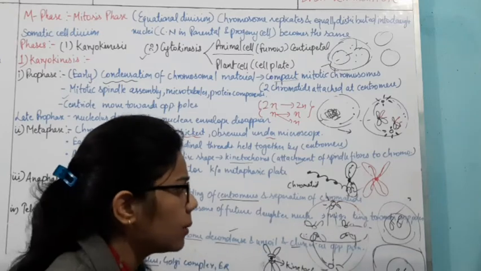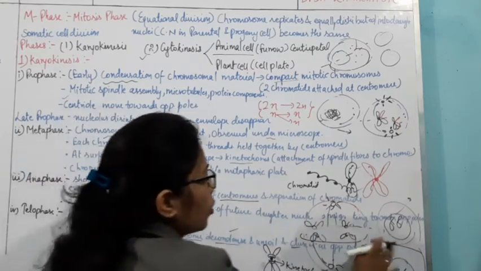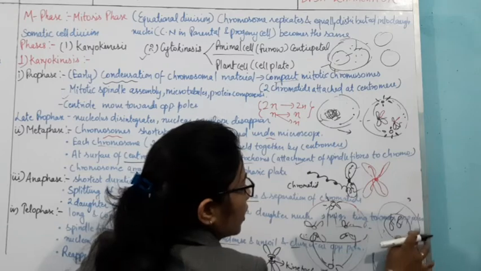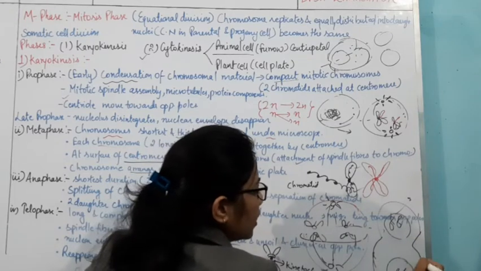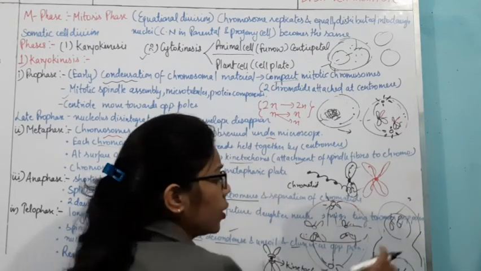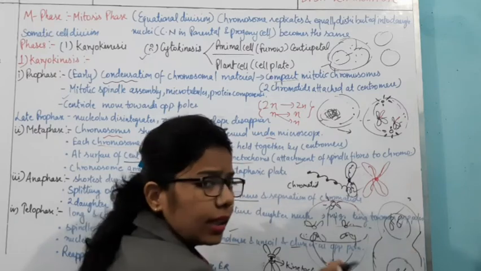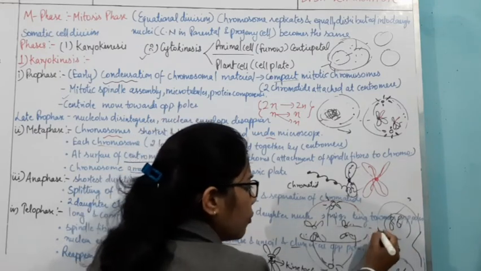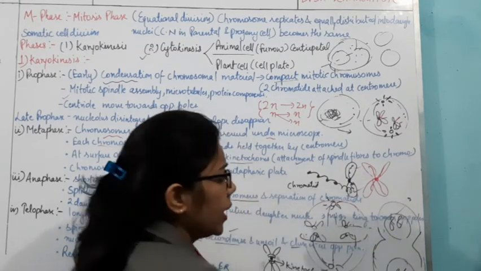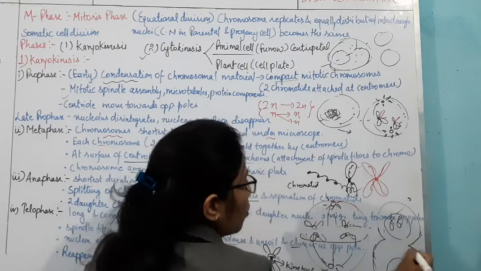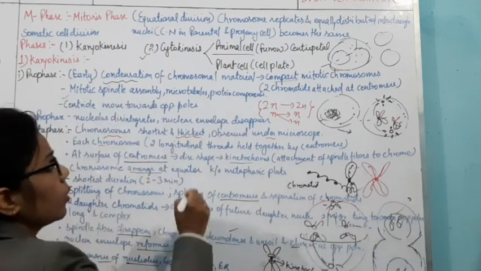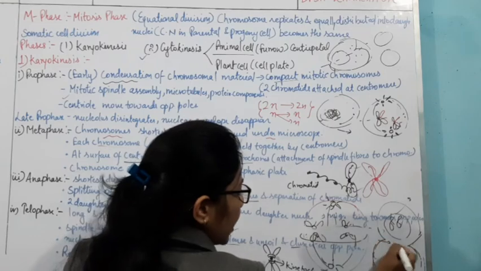As I have shown you here in telophase, karyokinesis has been done. Now it's time for cytokinesis. It will make a furrow, and it makes it towards the inside.